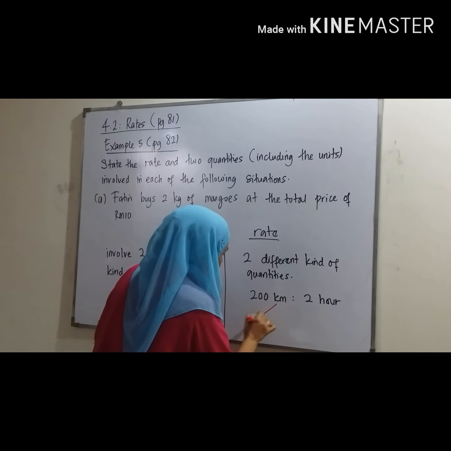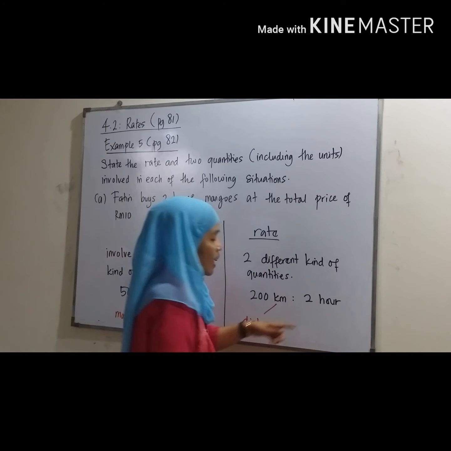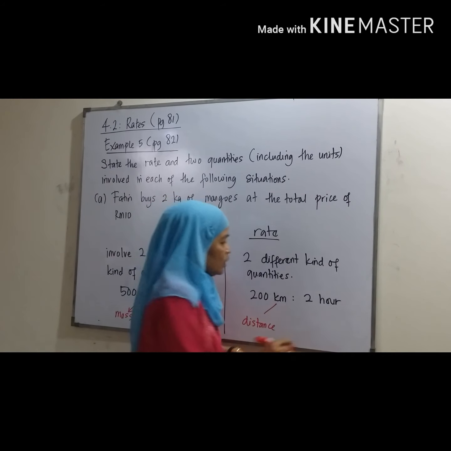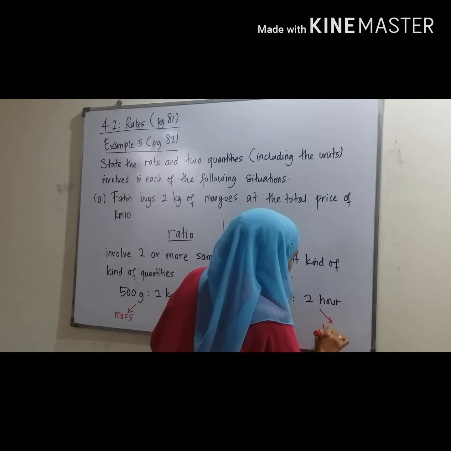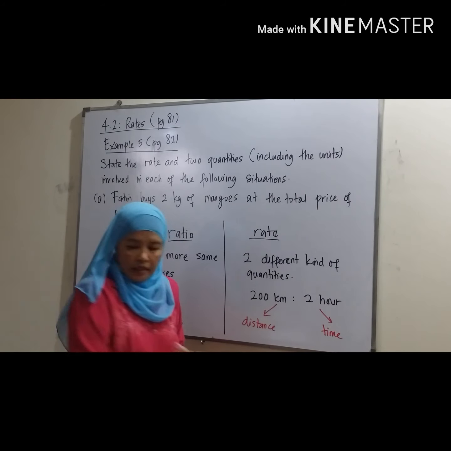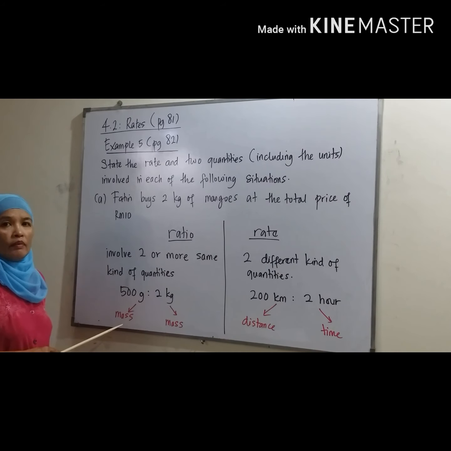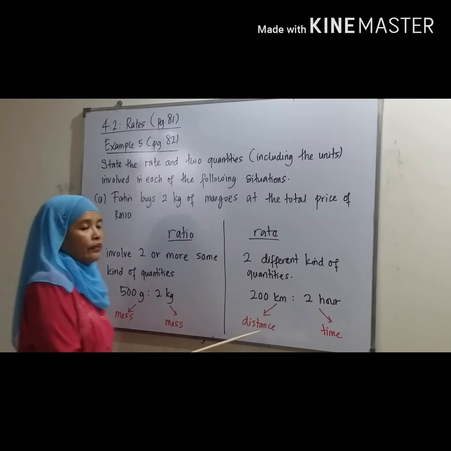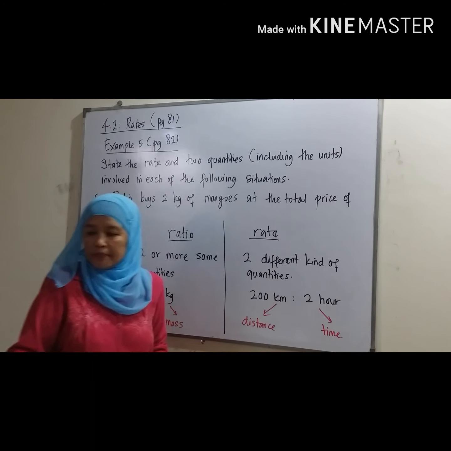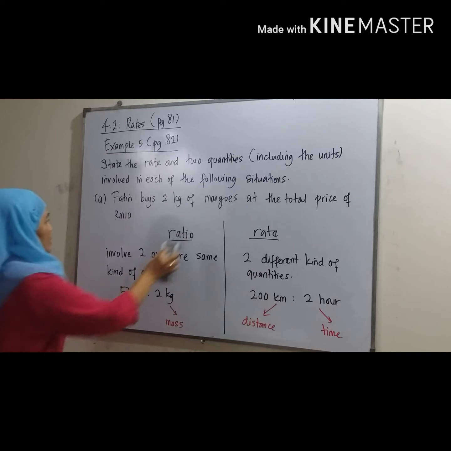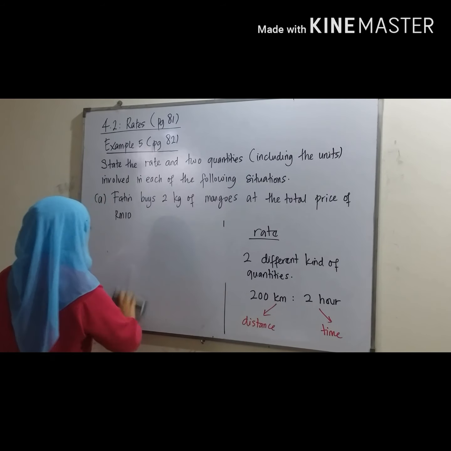Distance is a quantity. Hour is a unit for time. Same kind of quantity, different kind of quantity. So there is a difference between ratio and rate.